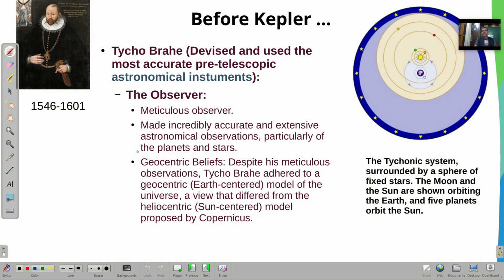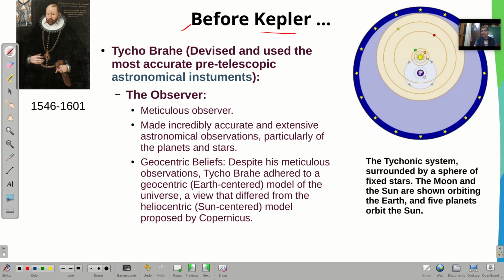So before moving towards Newton and Kepler, let me talk briefly about the era before Kepler. There is a person, Tycho Brahe, and he devised and used the most accurate pre-telescopic astronomical instruments. It means he didn't use telescopes, and Tycho Brahe was a very good observer. और उन्होंने बहुत सारे एक्सपेरिमेंट्स किए, ऑब्जर्वेशंस ली प्लैनेट्स के बारे में और स्टार्स के बारे में, but Tycho Brahe was again attached to the earth-centered model.